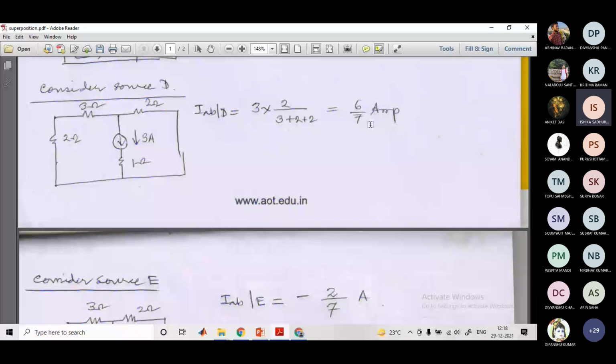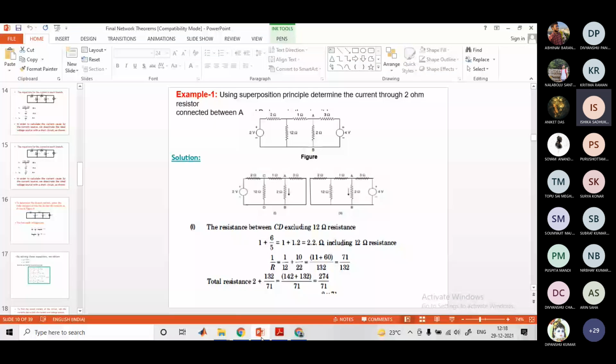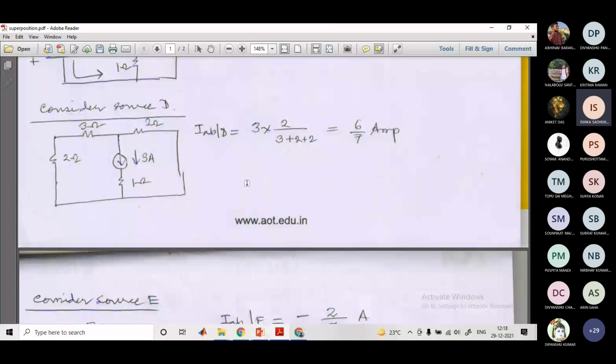Got it? That is why the 1 ohm resistor is not there in this scenario, because through this 1 ohm resistor it is always 3 ampere. Okay. Any other doubt for this problem? Can you repeat this one? Which one? Just 3 by 7 ampere, 6 by 7 ampere. Okay, let us do it again. Then I think it will be easy for you.